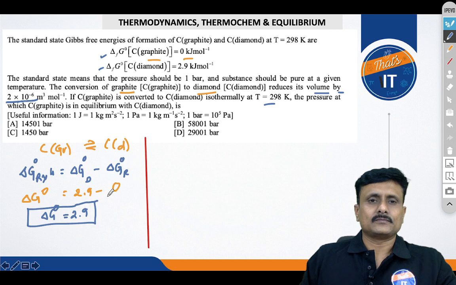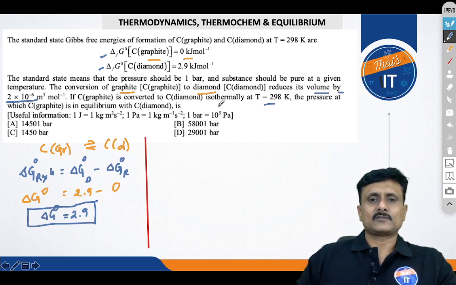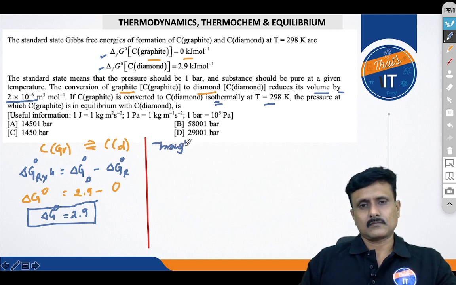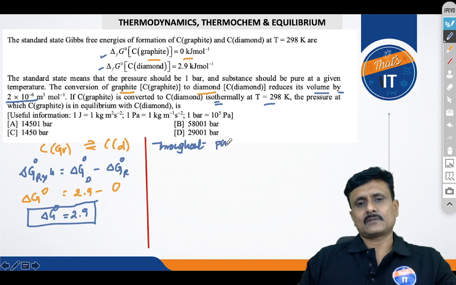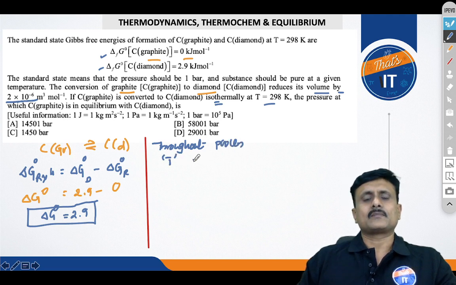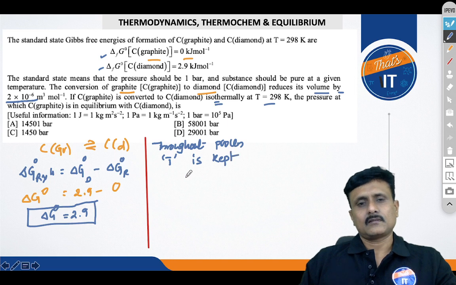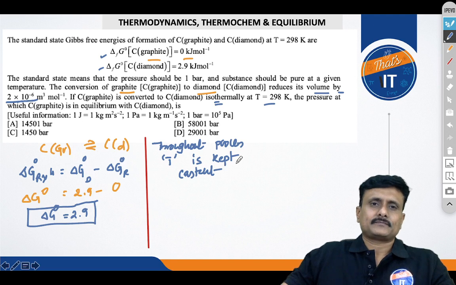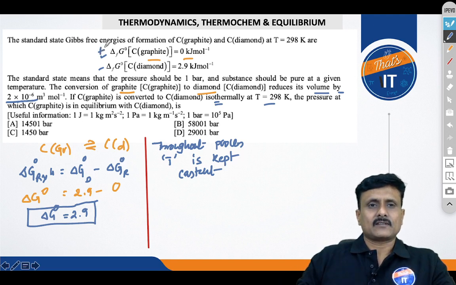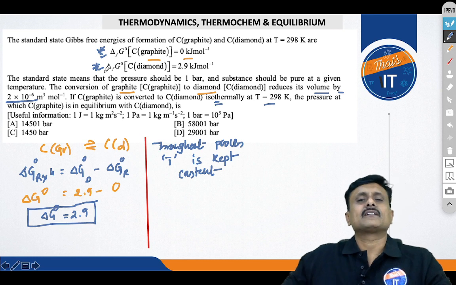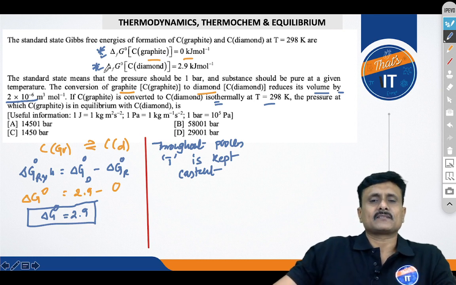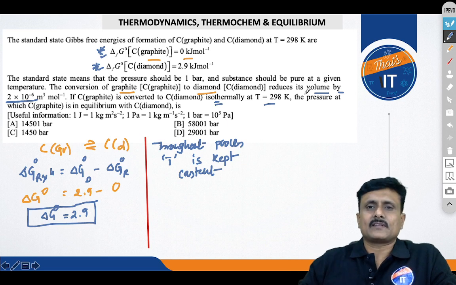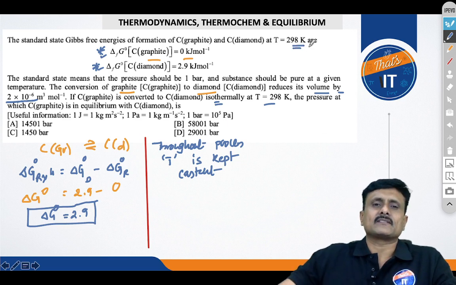Now what is it that you need to do? Isothermally. You can see here throughout the process, the temperature is kept constant. Alright. So delta G values are given and it is said that temperature is kept constant. So which concept are you going to apply here? Just think. You can see that 298 Kelvin is kept constant, isn't it? So which concept are you going to apply?